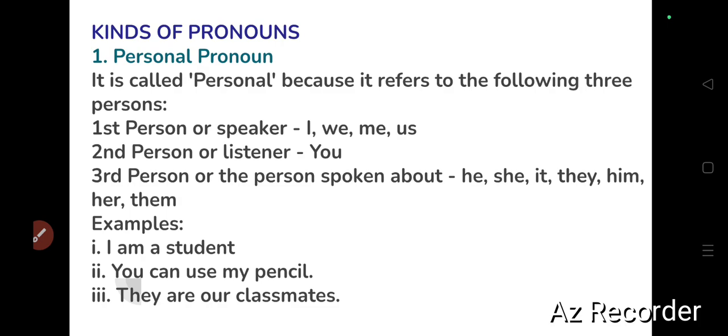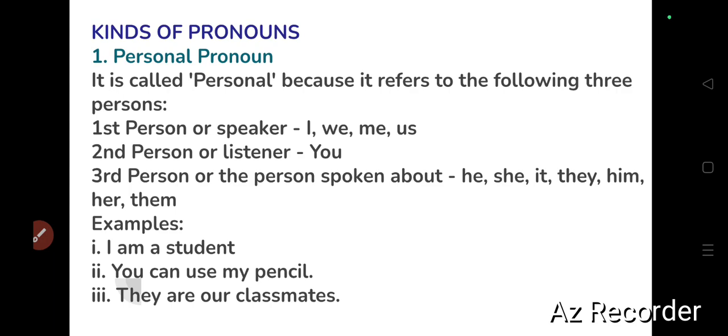Now, kinds of pronoun. Let us begin with our first pronoun, that is personal pronoun. Why is it said to be personal? Because it refers to the following three persons. First one is what? First person, or you can say the speaker. Okay, I, me, we, us. And the second person, or you can say the listener to whom you are talking, you, right? Now the third person, or the person who is spoken about, like he, she, it, they, him, her, them.